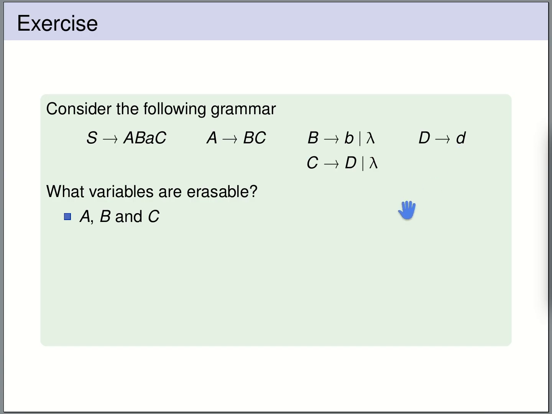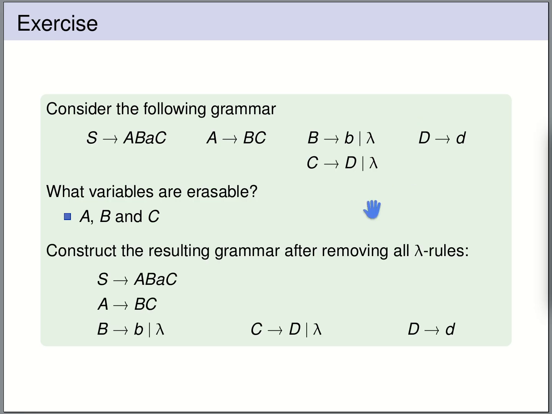Now we transform this grammar into one without lambda production rules. We start from the original grammar. So this is our original grammar, no changes have been made yet. We are now going to add fresh rules, and these fresh rules are obtained by dropping erasable variables from the right-hand side of rules.